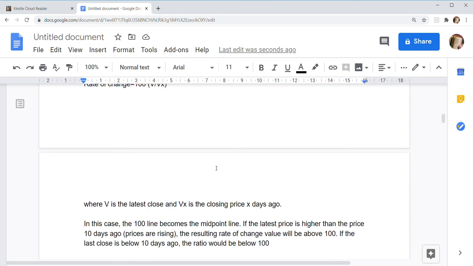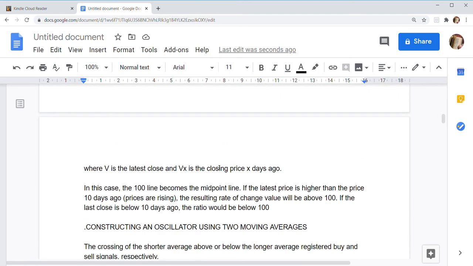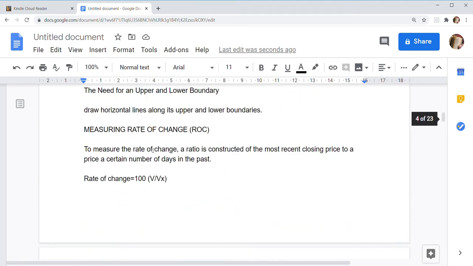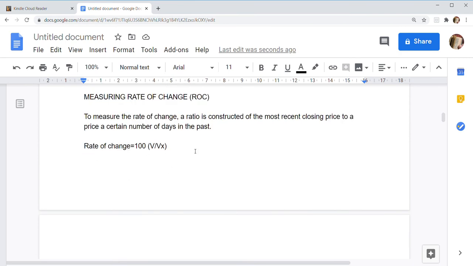So ROC is basically a momentum indicator, but it is in terms of percentage.